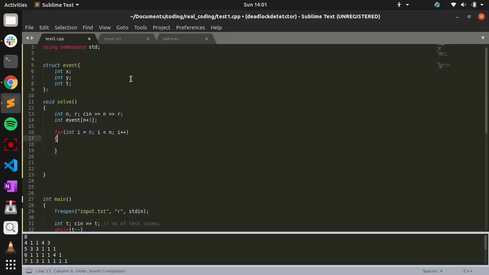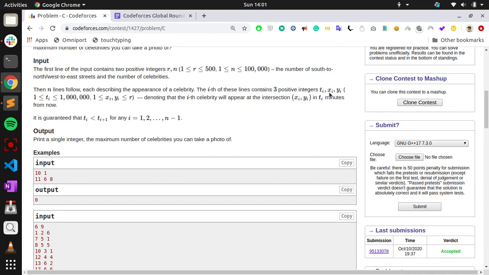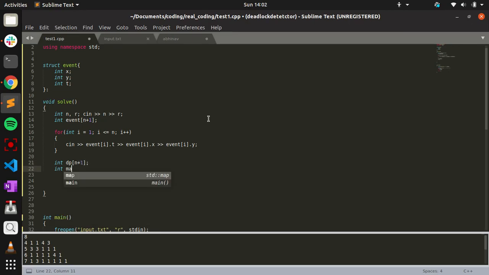Then we'll take the input into event. So event of i is the input. For each line, first comes the time, then x and y. Now we took the input. We have to have the dp, and we need to have suffix max dp also.